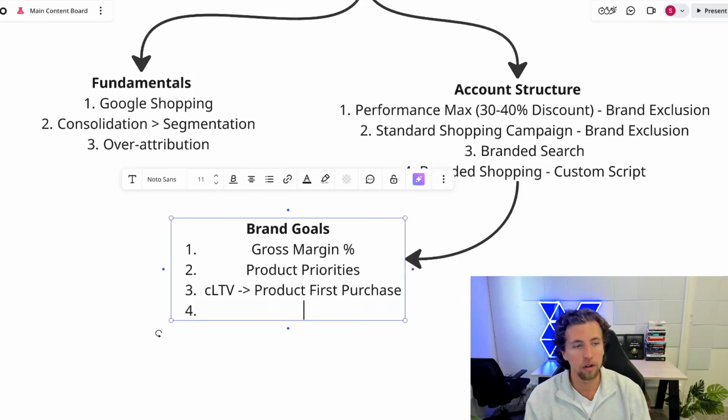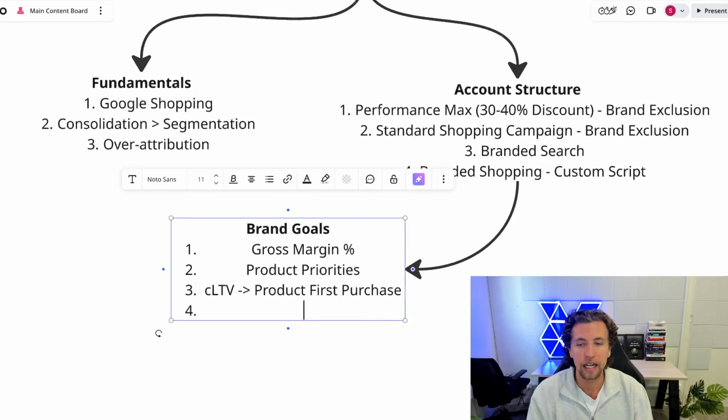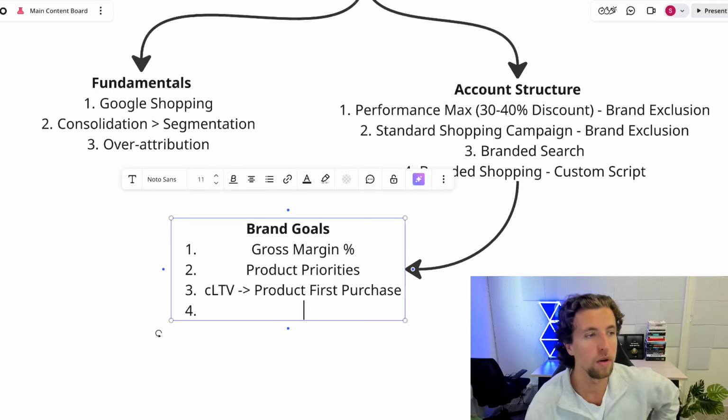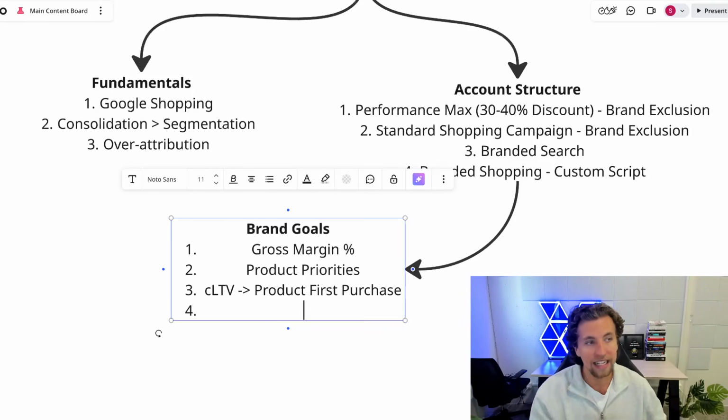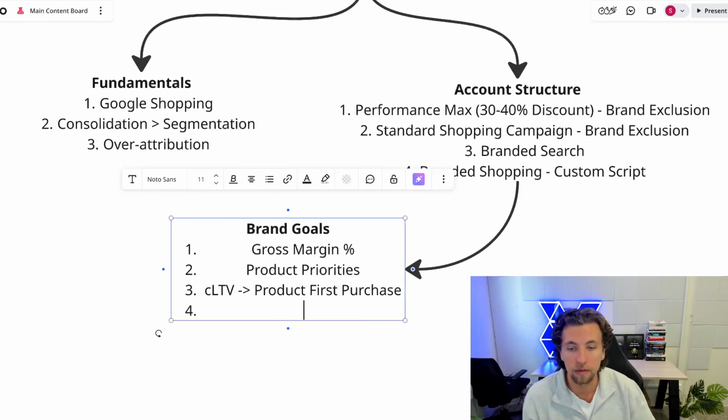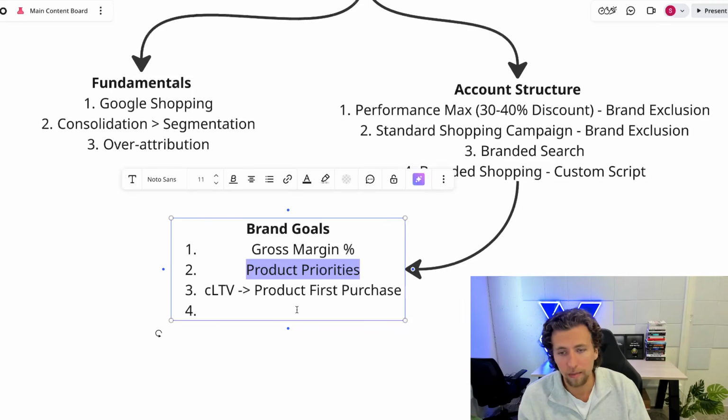Now, we can go on and on here, but you need to start breaking down what are the actual goals and objectives of this specific business. You really need to understand all the nuances, and that's why we will actually never provide a detailed account structure recommendation of Google Ads in an audit. The reason being is that I don't know the gross margin portfolio across the whole brand. Most people don't have this accurately tagged up in Shopify. I don't know what the product priorities are. I don't know what you're prioritizing, and I don't currently, within an audit phase, understand the target demographic as well as I should to be able to make this kind of call.